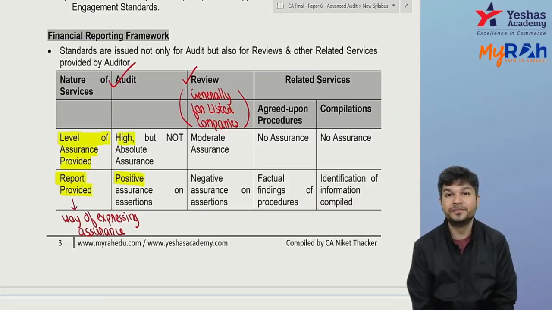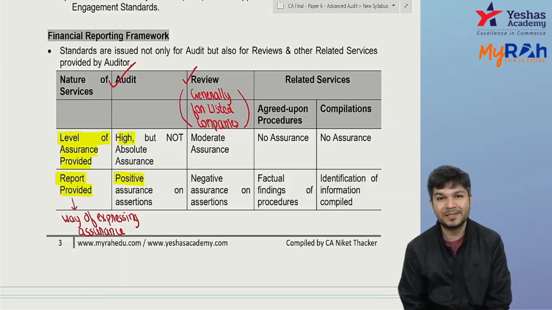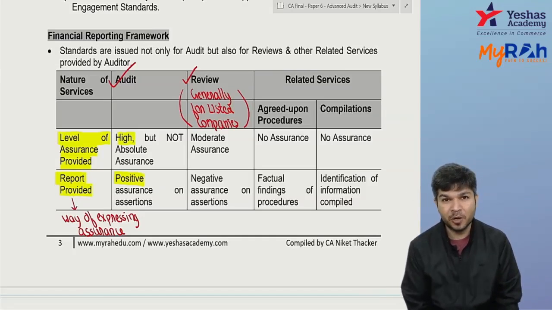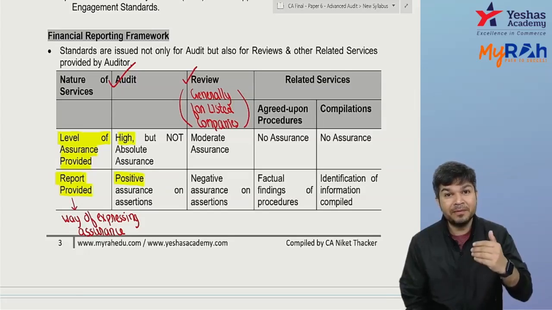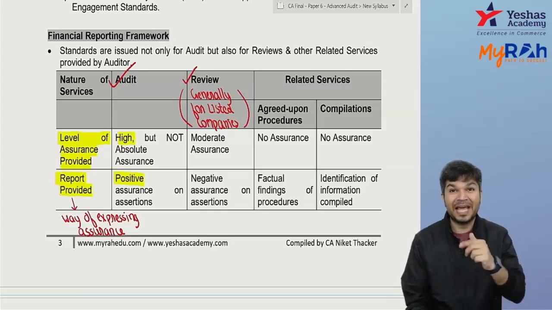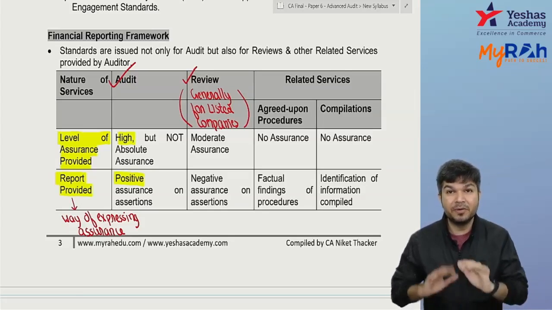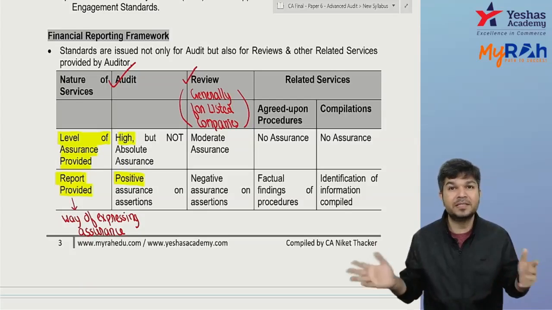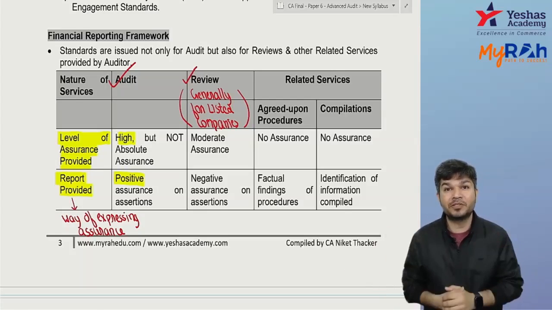Whether review will be as detailed as audit? Sir, answer is no. If review is not as detailed as audit, can we give the same level of assurance under review? No. The review is not as detailed as audit. I cannot give you the same level of assurance.